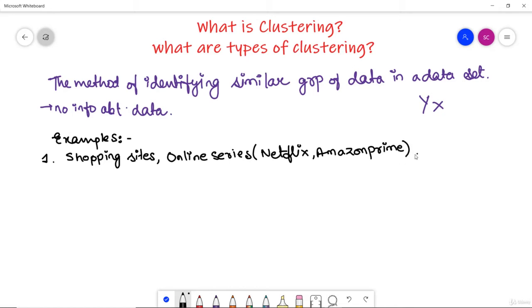What they do is they group all their customers on the basis of their interest and their search history, and then invite their customers to buy a certain product. So that happens in the shopping sites.